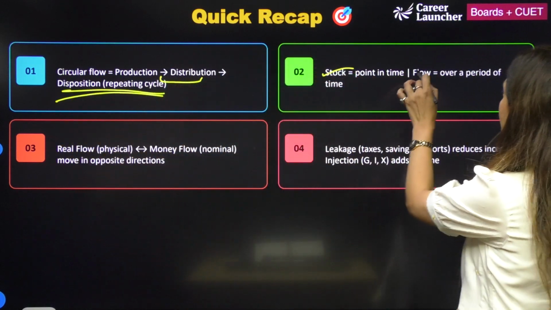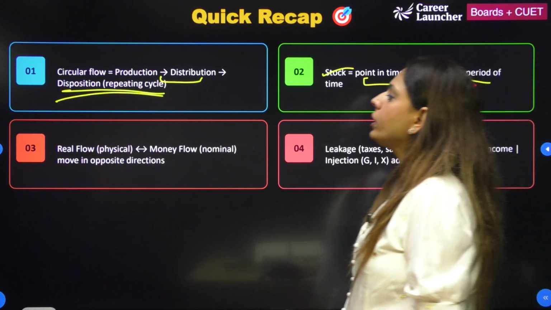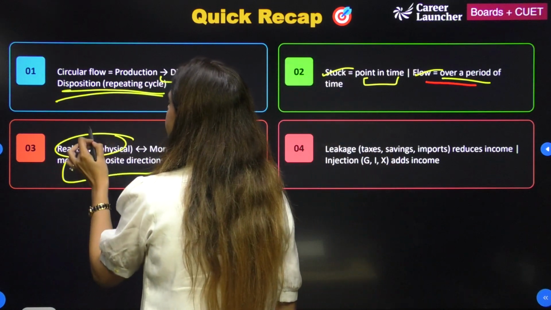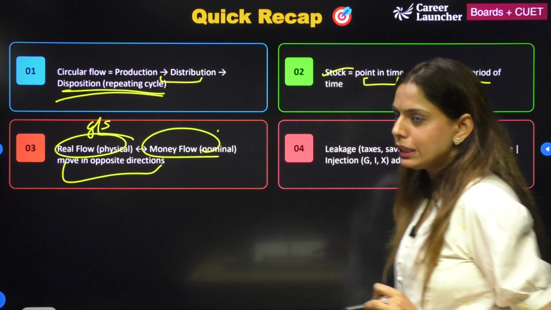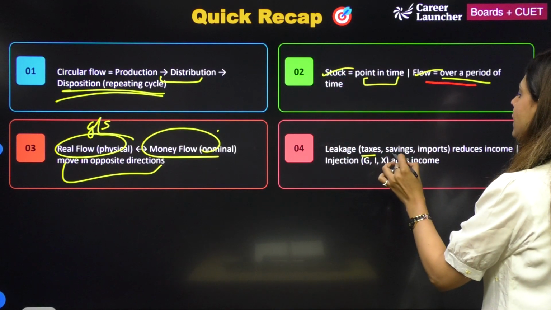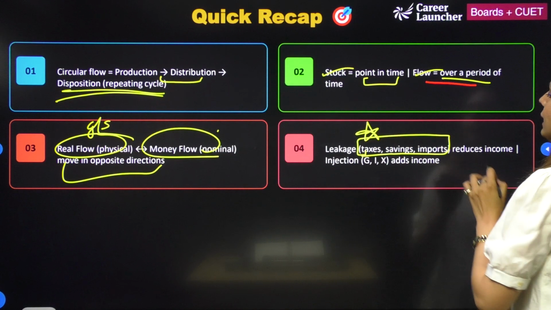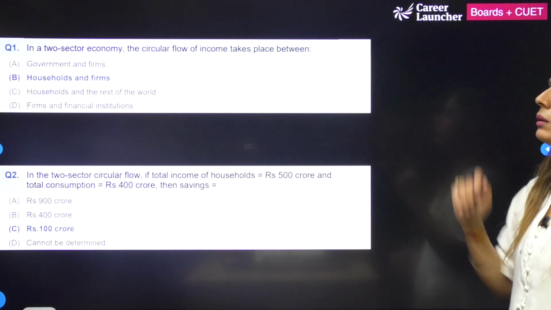Then we covered stock and flow, point in time, over a period of time. Real flow and money flow move in opposite directions. This is related to goods and services, or this is related to flow of money in the economy. Leakage, that is taxes, saving and imports, remember this, a question will come. And injection adds to the income. Now let's discuss some questions.